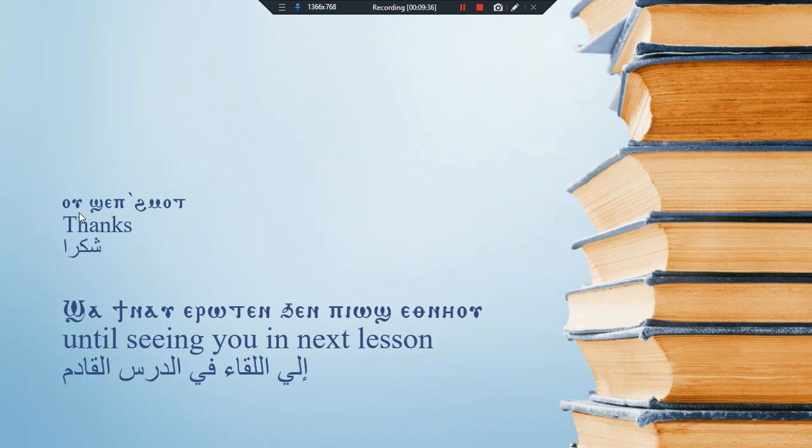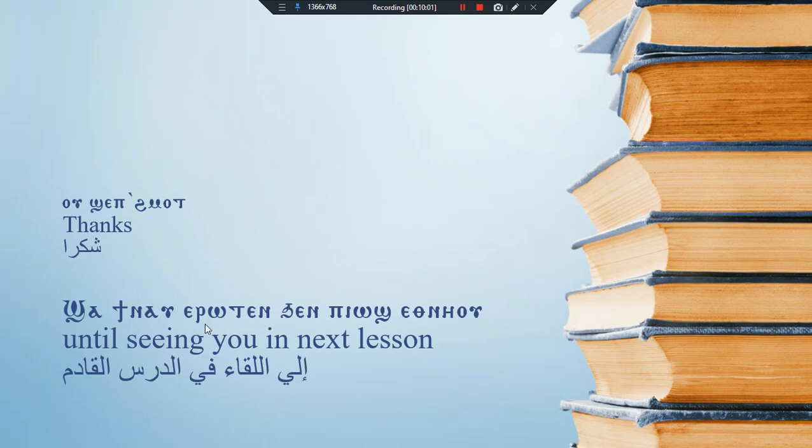Oshe behmot, which means thanks. Shib means to accept. Ehmot, grace, but all together it means thanks. Sha means until. T means I. Nav, see. Erutin, it's a preposition. When it's compounded with pronoun, it becomes eru, and the pronoun here is ten.